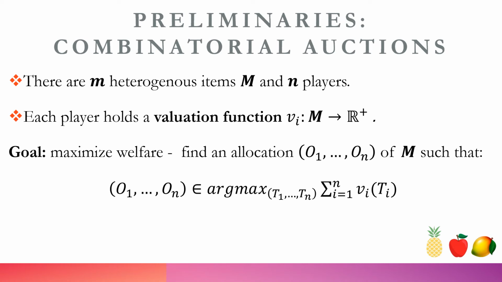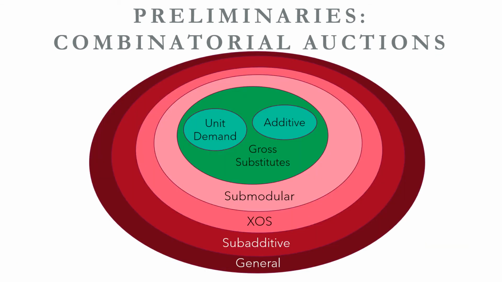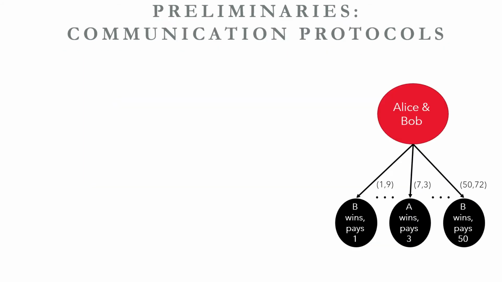Now we care about the following optimization problem. For every valuation profile of the players, V1 to Vn, we want to output an allocation of the items that maximizes the sum of the values of all players from their bundles. We are generally interested in combinatorial auctions where the valuation sets of players are natural. The following valuation classes are considered natural. We show them now and we will refer to them later on.